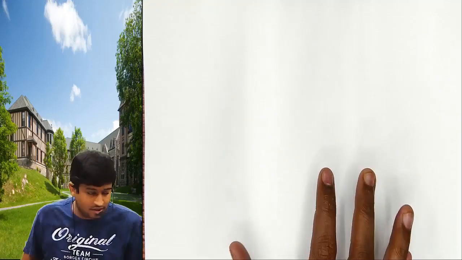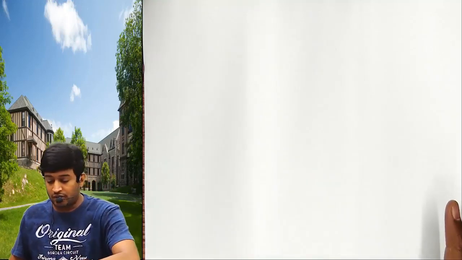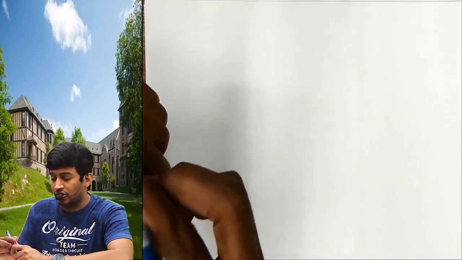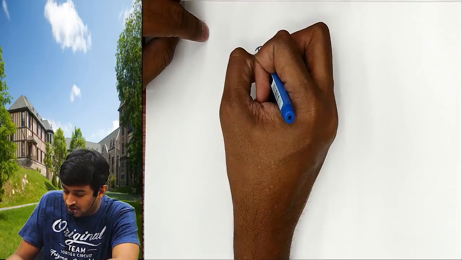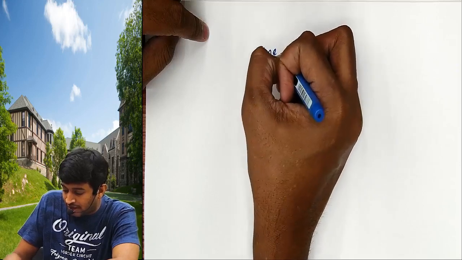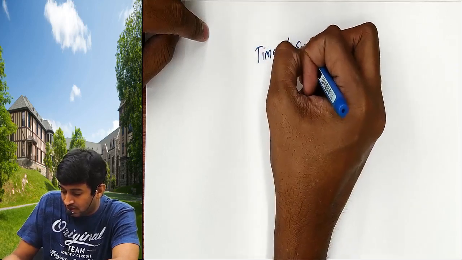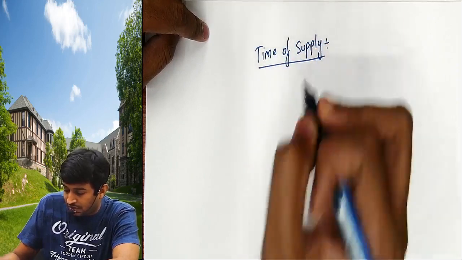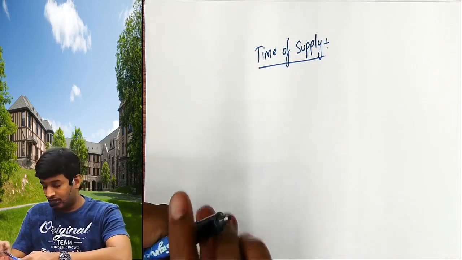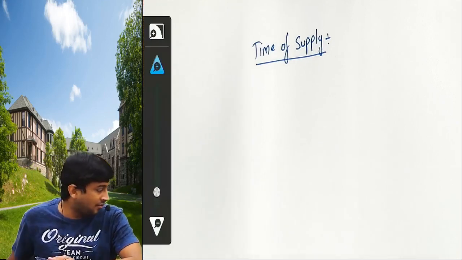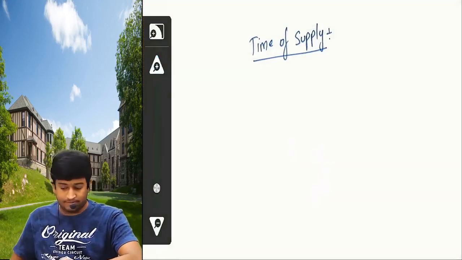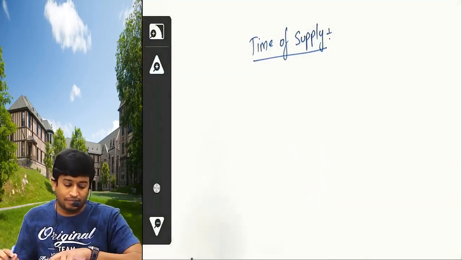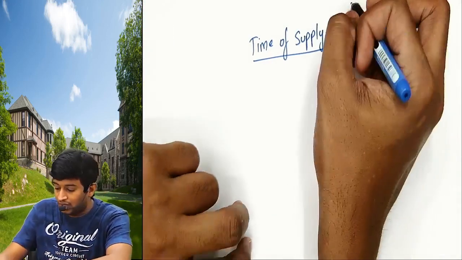Yeah, good morning, guys. So let's continue with a new topic, very important from your examination point of view at least. That is time of supply. Be careful. Now listen.